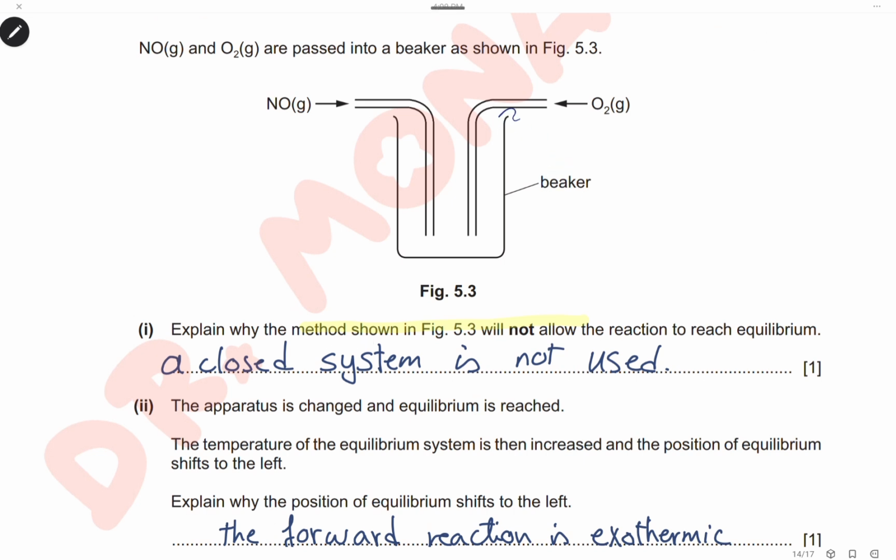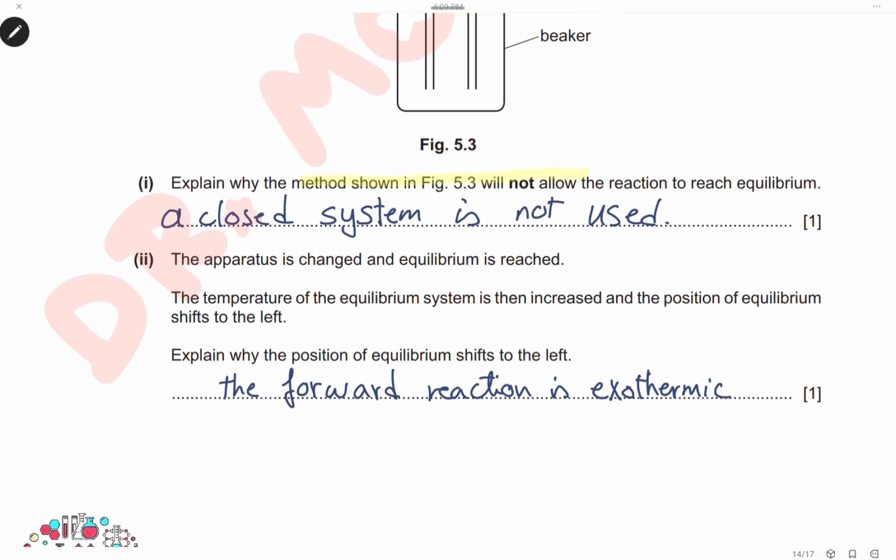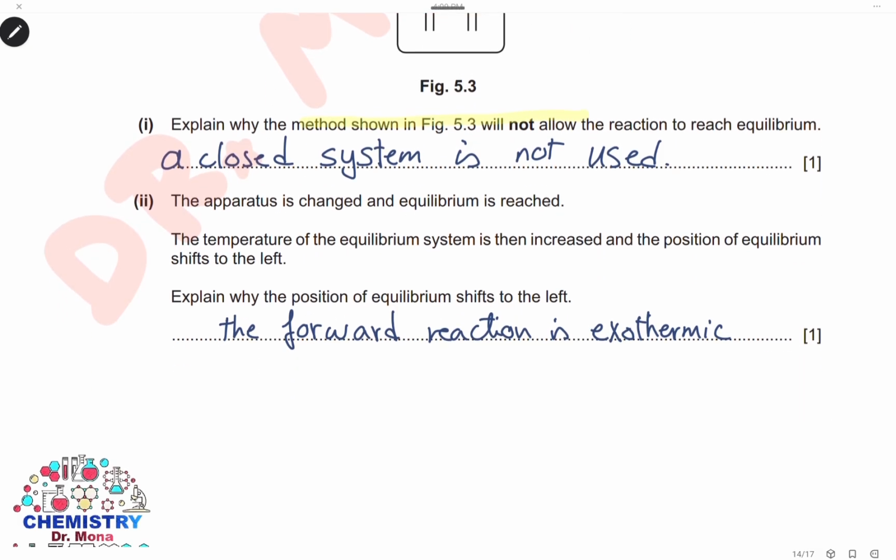As we can see, the beaker is open, so the gases will never reach equilibrium. The reaction will never reach equilibrium because equilibrium needs a closed system. So a closed system is not used, and the reaction will not be able to reach equilibrium. The apparatus is changed and the equilibrium is reached.